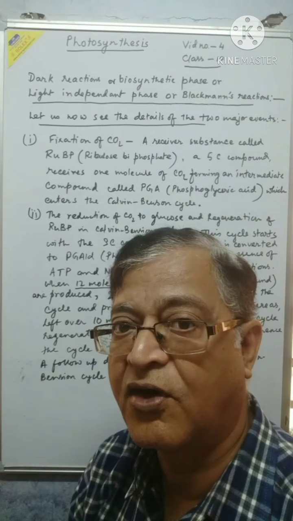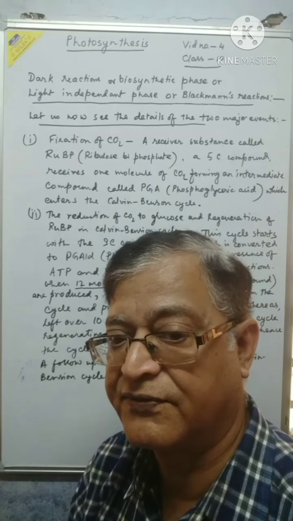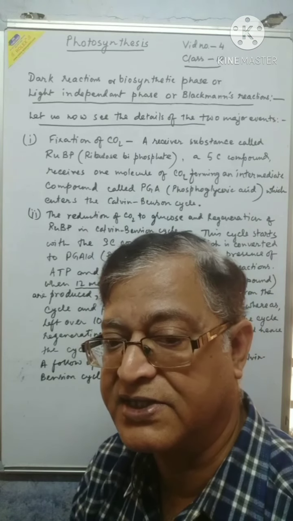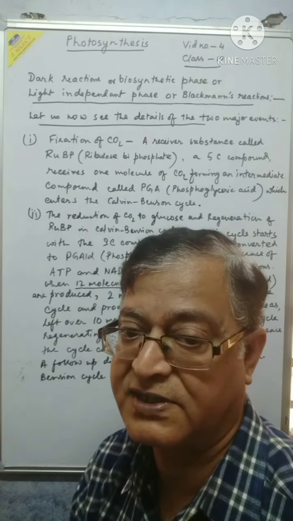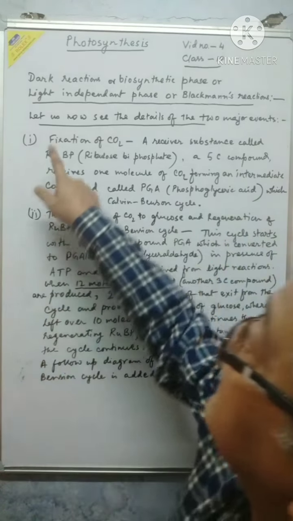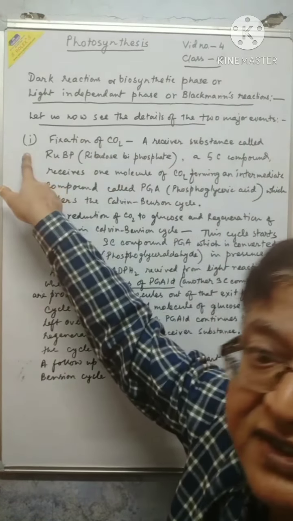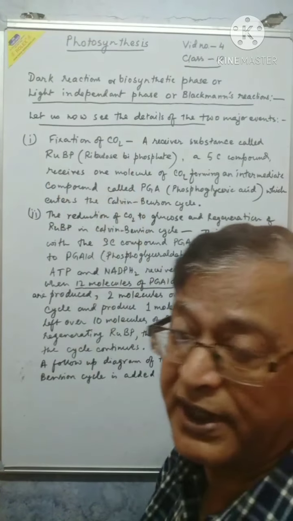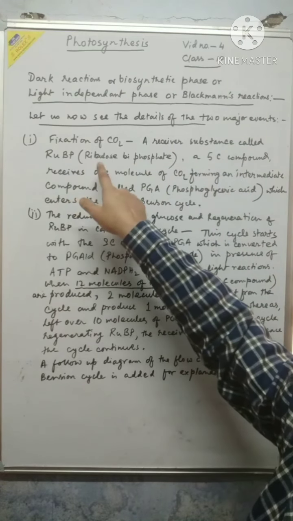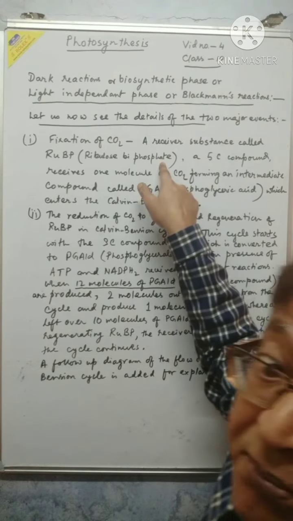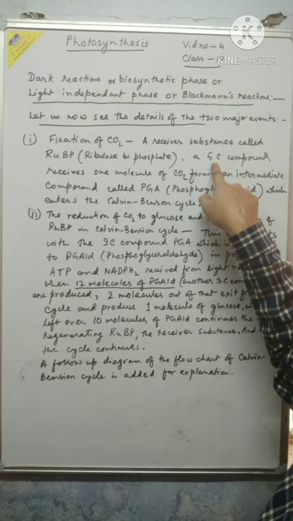the details of the two events that I have mentioned, the fixation of CO2 and Kelvin-Benson cycle and formation of glucose, whereas regeneration of the receiver substance RUBP. Let us now see the details of the two major events. Number one, fixation of carbon dioxide. This method has a receiver substance called RUBP, ribulose biphosphate or bisphosphate. It is a 5 carbon compound. 5C compound means 5 carbon compound.